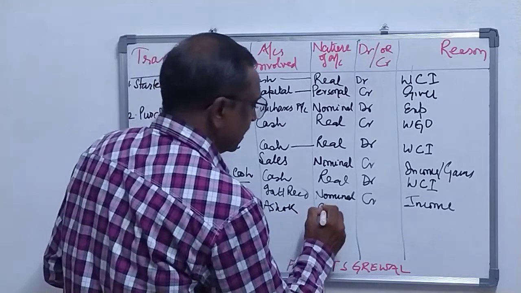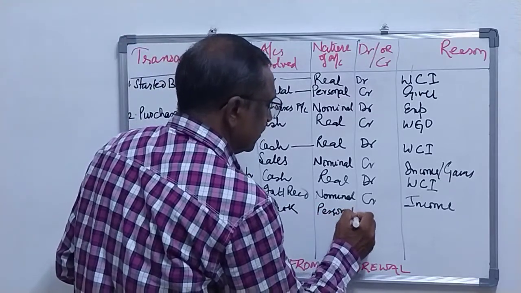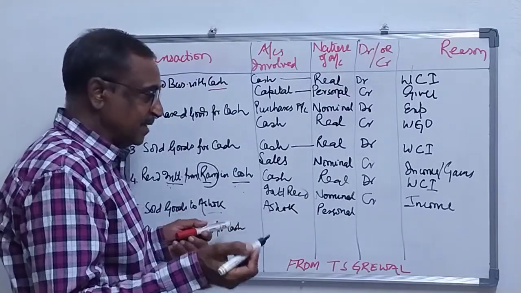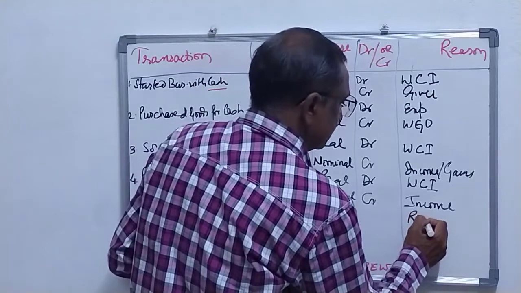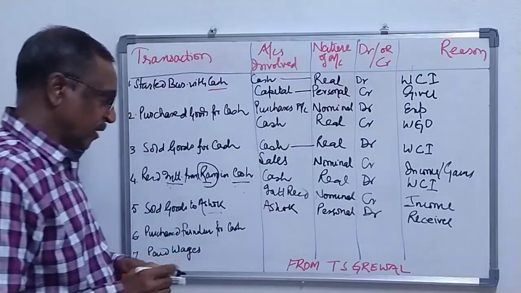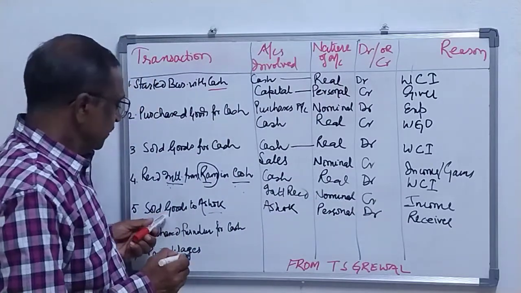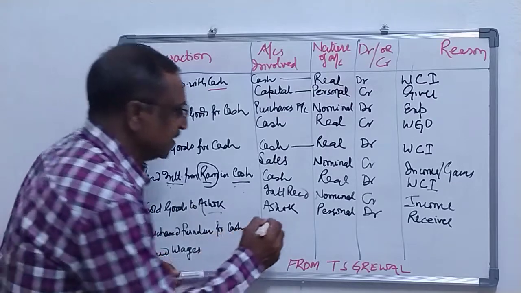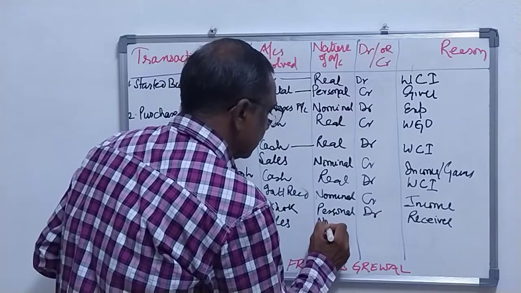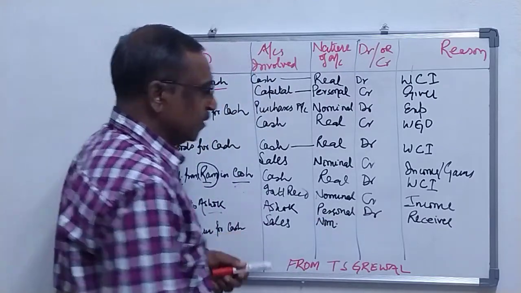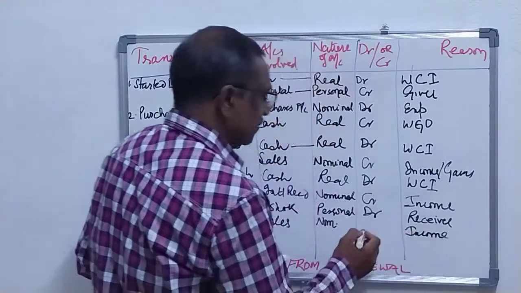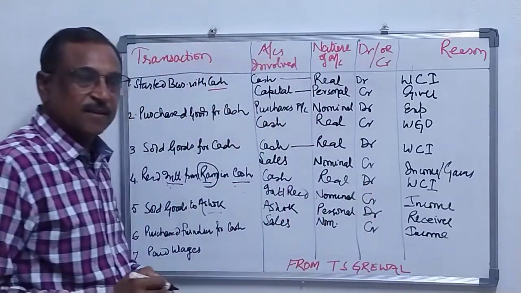Ashok is your personal account, and the rule for personal account, when he is receiving from your business, is debit the receiver. The other account involved is sales, since you have sold goods. Sales is your nominal account and your income, and incomes are credited.